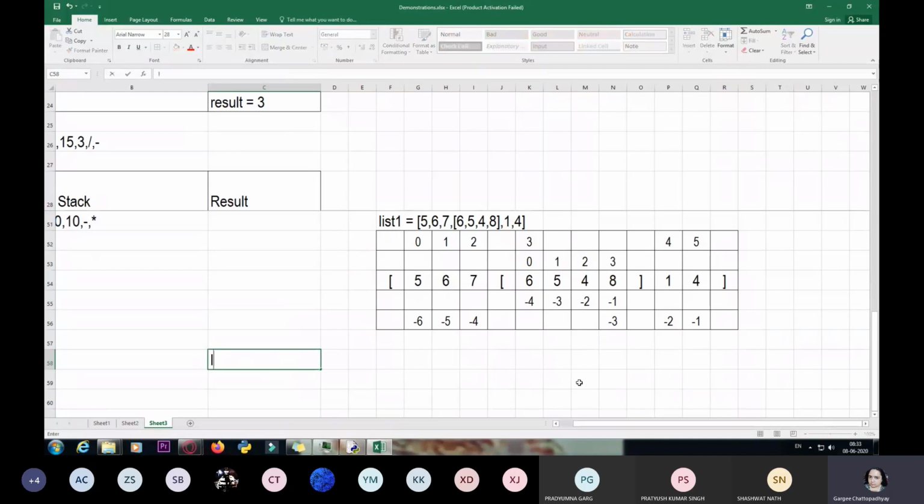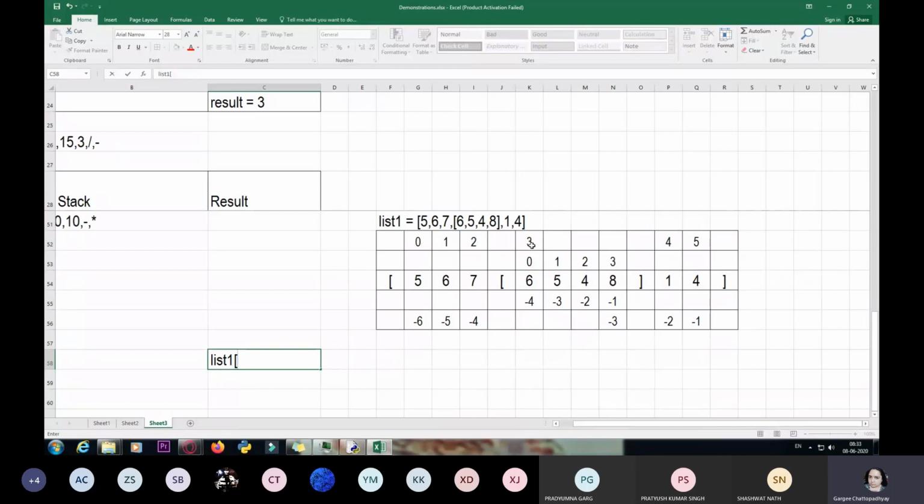I have list 1. First of all, I am going to specify the outer index, which specifies each individual item of list 1. So over here, 5 falls within this sublist, which in itself is the fourth element of list 1. Fourth element, why?